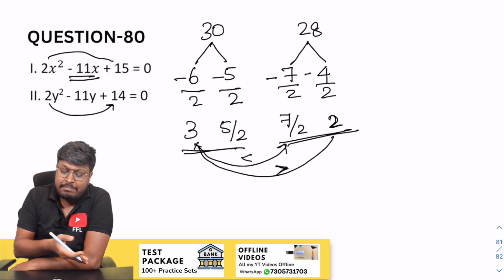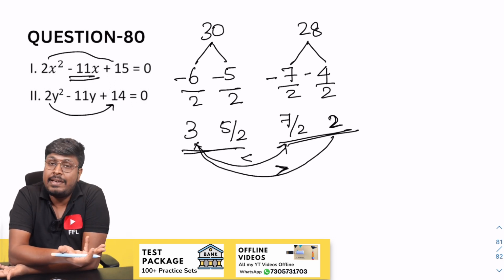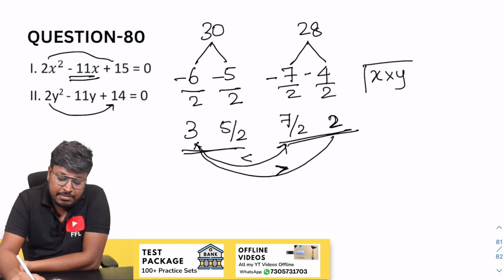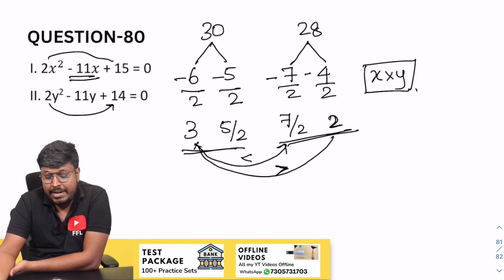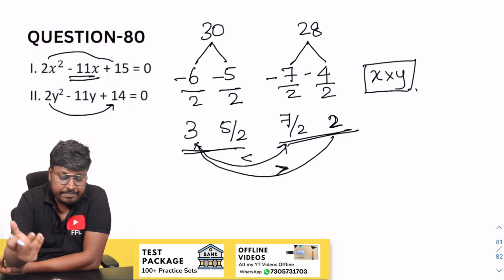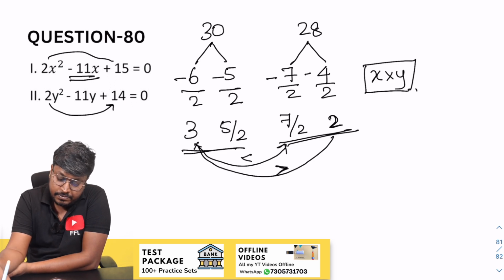Just see, while comparing the x values, in one comparison x is greater than, in another comparison y is greater than. So definitely the answer will be relationship cannot be established, right? You don't need to find the remaining comparison values. Why? Because one is less than and one is greater than, so the answer will be relationship cannot be established, right?